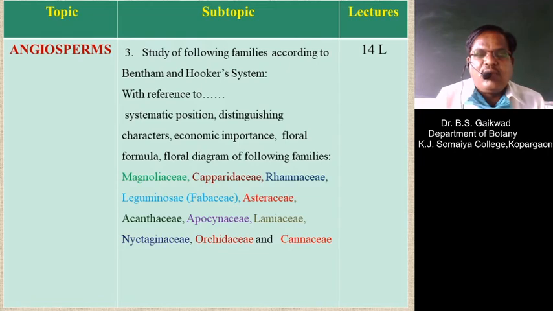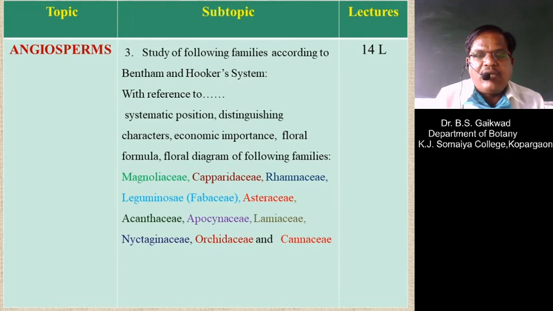One more thing, the floral diagram. Floral diagram is nothing but the diagrammatic presentation of the flower, in which the nature of the aestivation of calyx and corolla is indicated. One more thing, the nature of the stamens, whether they are attached to the corolla or free from the corolla, is also indicated in the floral diagram. And at the center, the nature of the gynoecium, that is the placentation, is shown in this floral diagram. And for that, different types of families may be discussed.